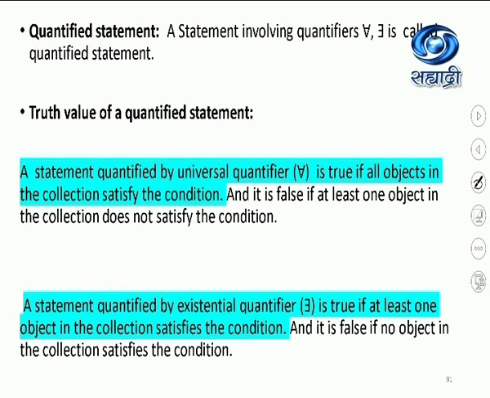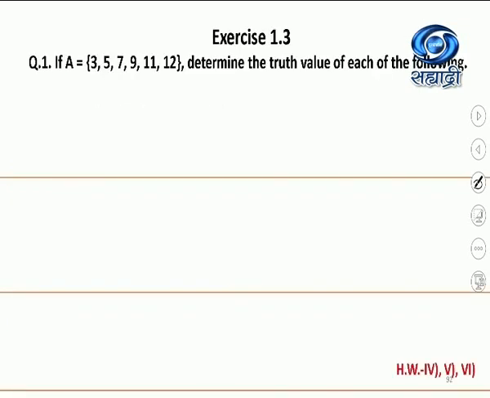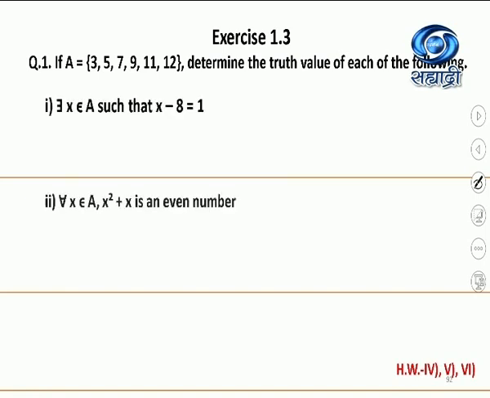So we will understand these two definitions by actually solving the problems. From exercise 1.3, we have the first question where set A is given to us. Elements are 3, 5, 7, 9, 11, 12. And the question is, determine the truth value of each of the following. There are, I think, 3 sub-questions.